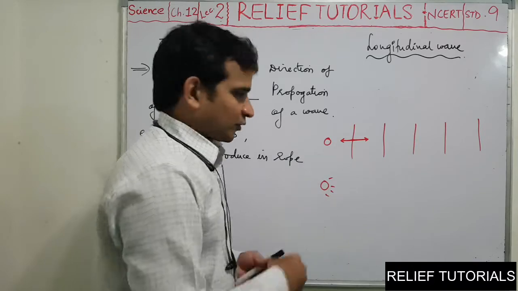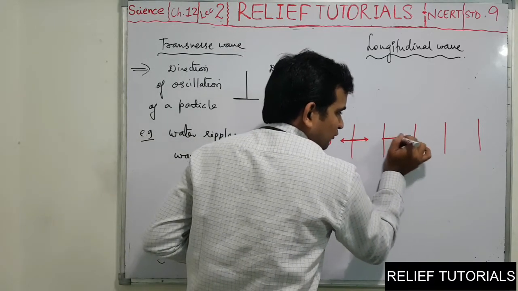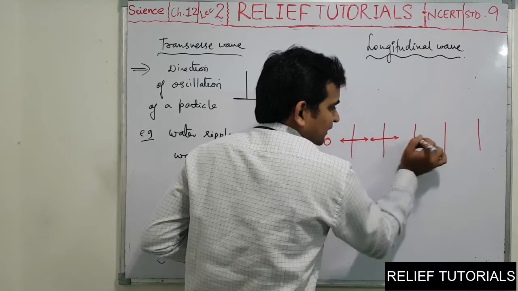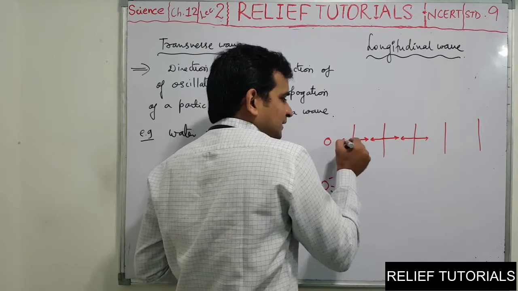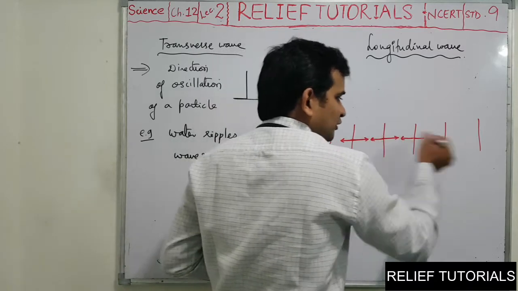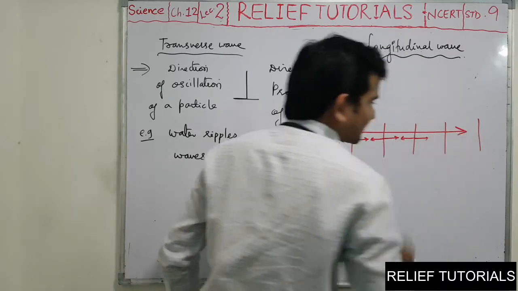Starts oscillation in horizontal direction. Now this energy flows to the second layer. The second layer also starts vibrating in this way. The third layer also starts vibrating in this direction. So in this way, you can see the direction of oscillation is horizontal as well as the direction of propagation of wave is also in the same direction.